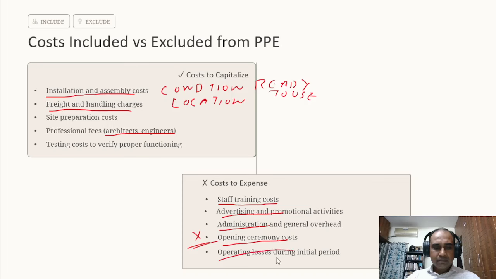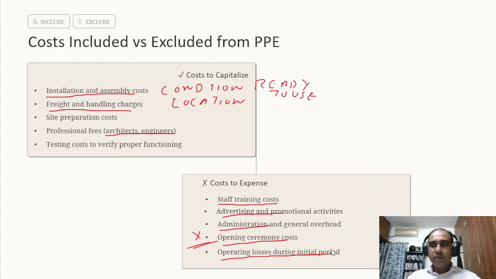Operating losses during the initial period. See, sometimes it happens that the asset is ready to use. Like for example, in case of Wonderla, which recently opened in Chennai, there is a Wonderla in Bangalore also. So what they do is some initial trial runs before the general public can start using it. They do a trial run actually, in an amusement park. Although it is ready to use, no one wants to take a risk. They do a trial run for 3 months actually. So whatever cost is incurred during the trial run phase, that cannot be capitalized.